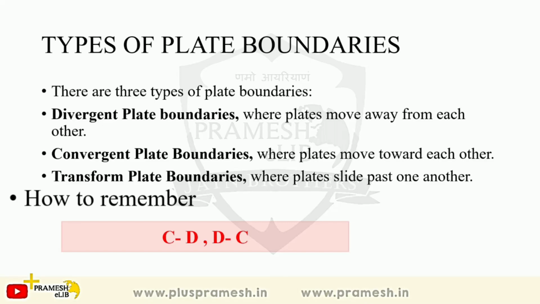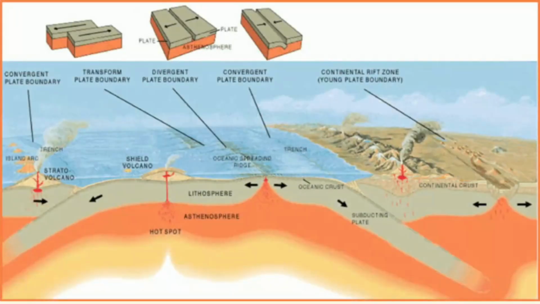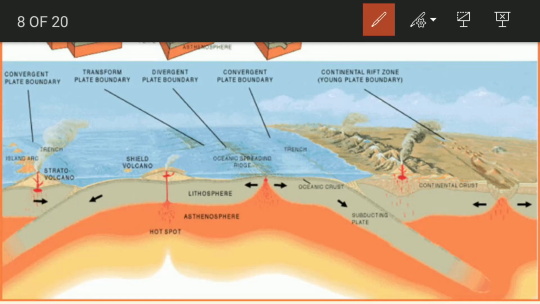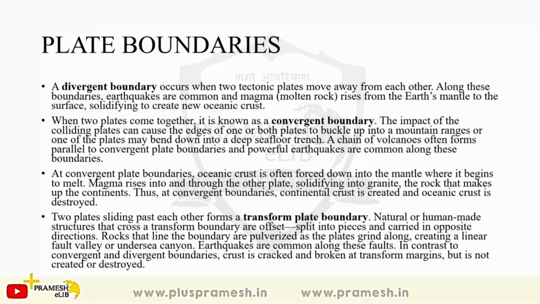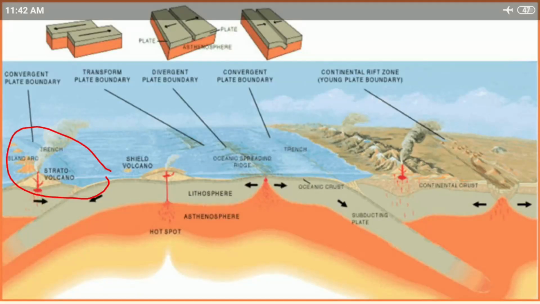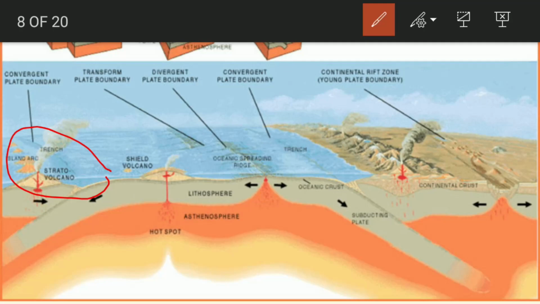Convergent plate boundaries are destructive and divergent plate boundaries are constructive. So I hope you remember this. Transform plate boundaries we'll discuss when we discuss all the plate boundaries a little later. See here, you can see this diagram over here. So this is a convergent plate boundary over here. What is this about? Convergent means that they are moving towards each other. So this is a convergent plate boundary.